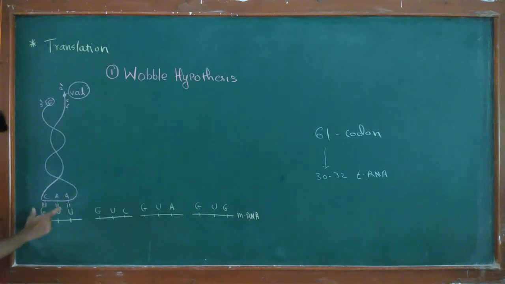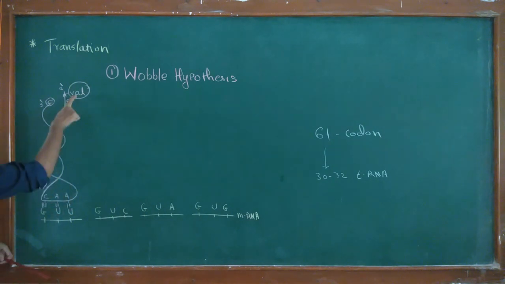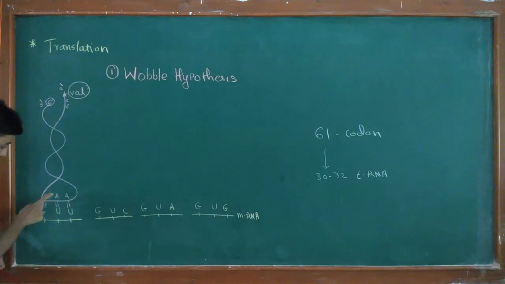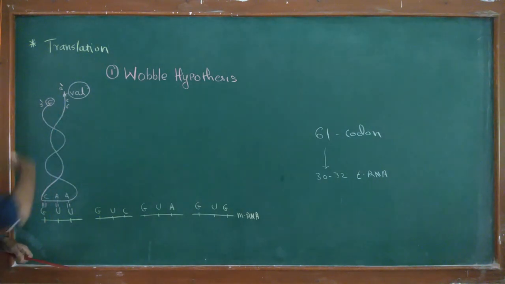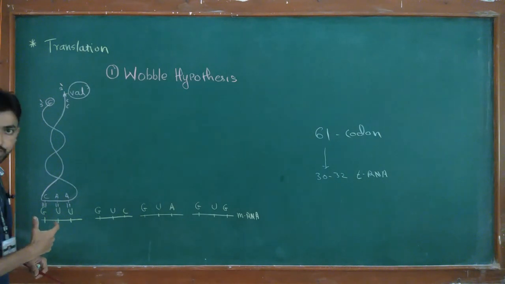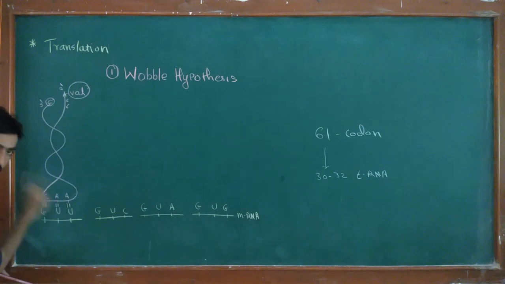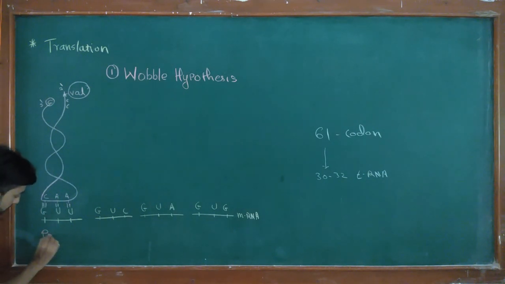When such base pairing is formed during the translation process, this valine amino acid enters into the process. Due to this perfect pairing, the valine amino acid can be delivered into the polypeptide chain by this tRNA. If such pairing occurs, it is called perfect pairing.